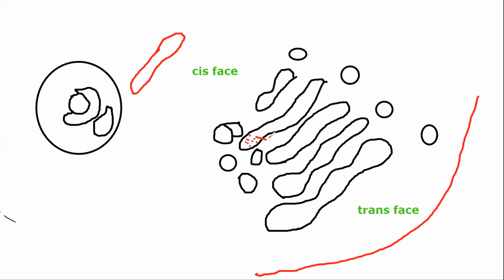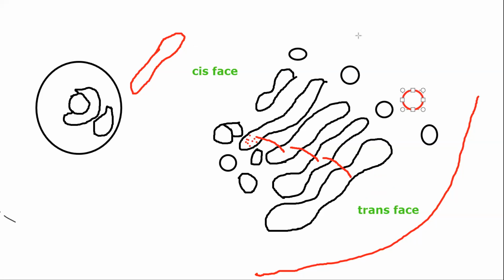So this material will come to this bag, this material will come to this sac, and finally it will come on to this sac. And what will happen? Then from trans phase, इसका और एक वेसिकल बन जाएगा. Okay? And that vesicle will have all modified proteins जो अपने respective destination पे चला जाएगा. Is this understood?